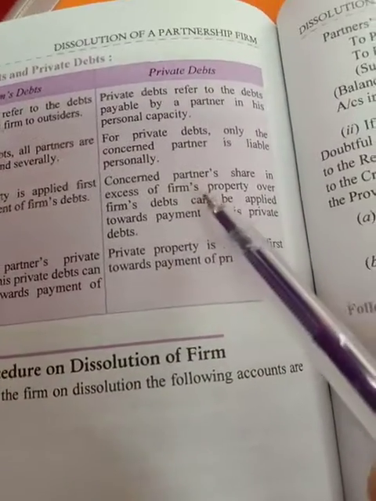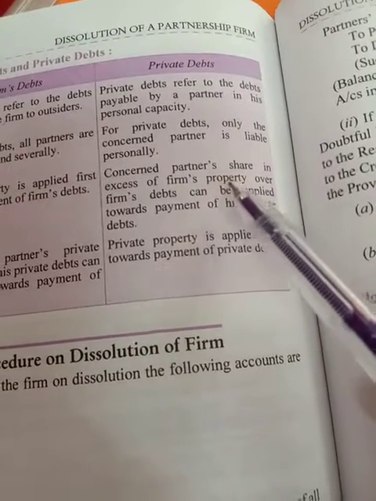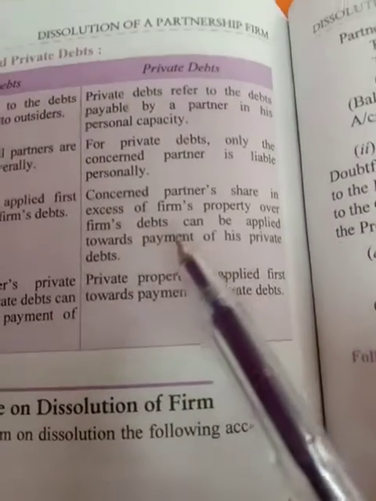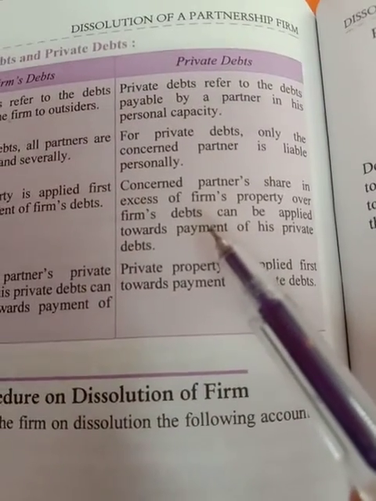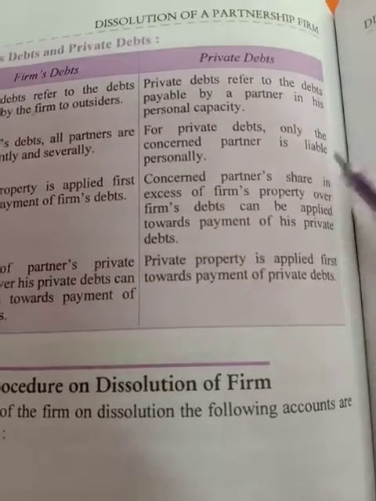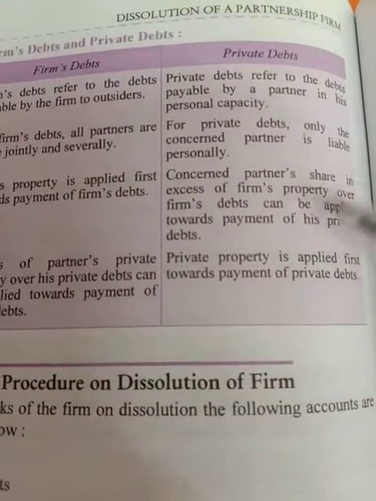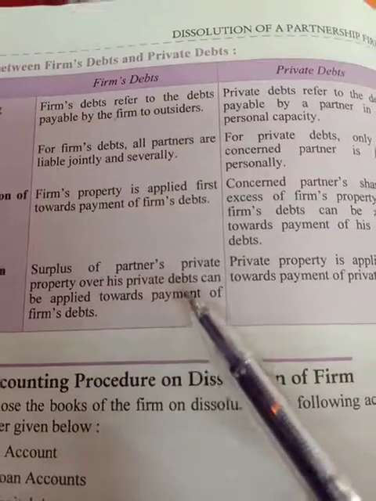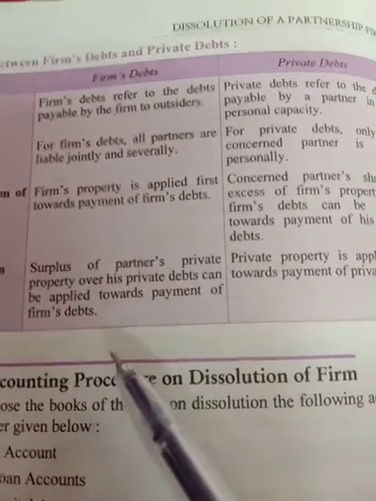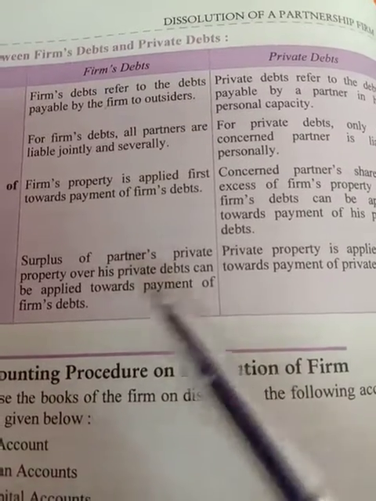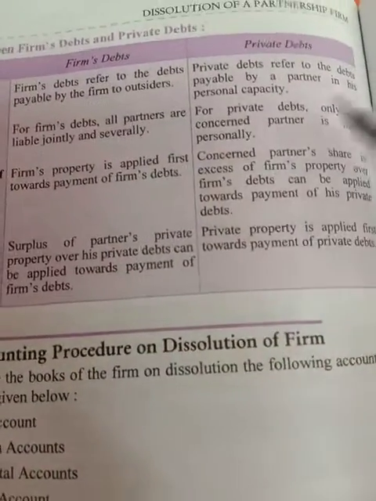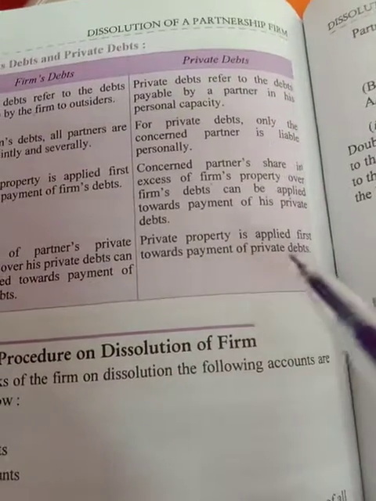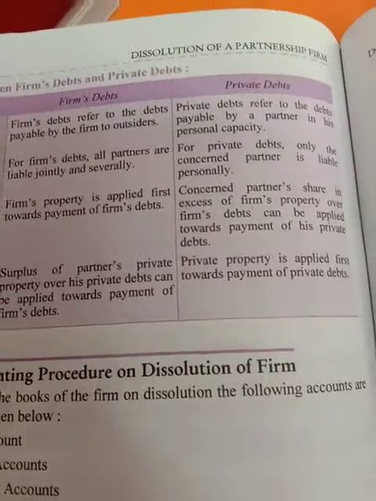And for private debts, the concern is the partner's share in the excess of the firm's property. If the firm's assets are in excess of the firm's debts, only then can the excess amount be used to pay off private debts. Now, the surplus of a partner's private property over his private debts can be applied towards the payment of the firm's debts. Private property is applied firstly towards the private debts, then towards paying the firm's debts.